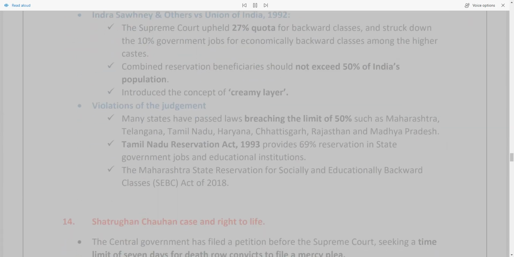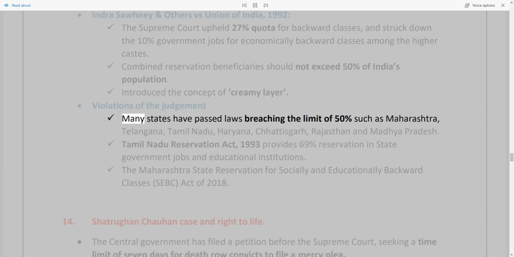Indira Sawhney and others versus Union of India, 1992: the Supreme Court upheld the 27% quota for backward classes, and struck down the 10% government jobs for economically backward classes among the higher castes. Combined reservation beneficiaries should not exceed 50% of India's population. It introduced the concept of creamy layer.